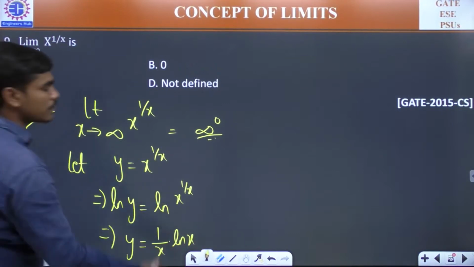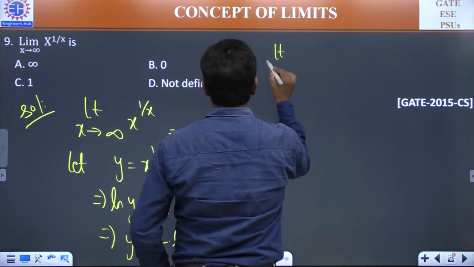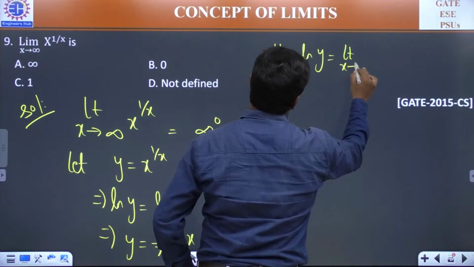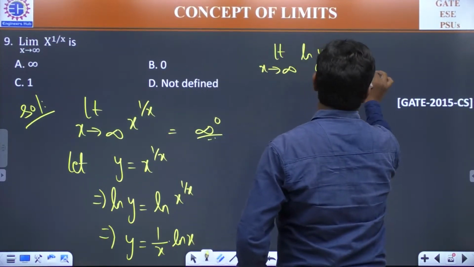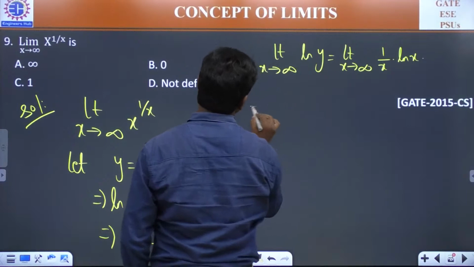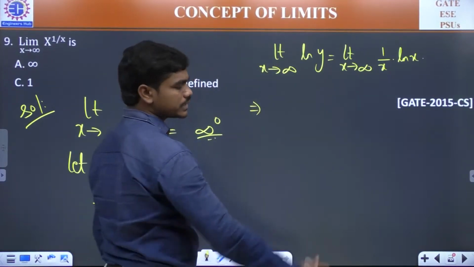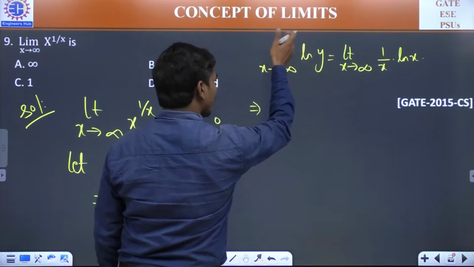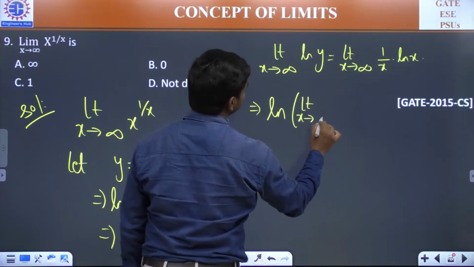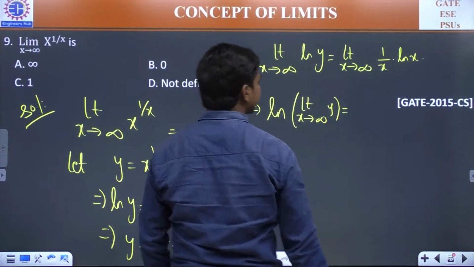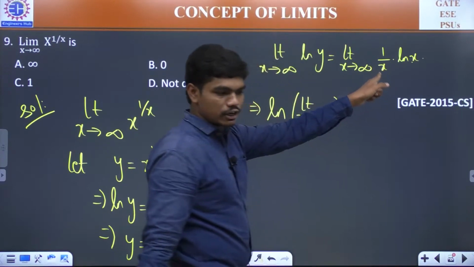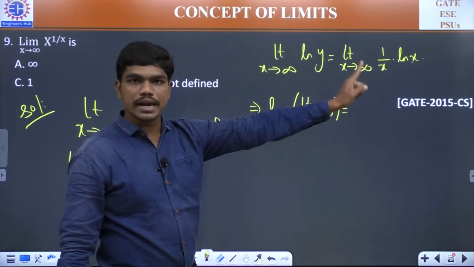So you applied log. Now next apply limit on both sides. Limit x tends to infinity ln y is equal to limit x tends to infinity 1 by x into ln x. Look, this limit is a mathematical operator. So it doesn't matter if you apply ln and then limit, or if you apply limit and then ln. So let us write this as ln of limit x tends to infinity y. This is equal to, now see carefully. If you substitute infinity here, log infinity is infinity. And also if you substitute x is equal to infinity in the denominator, it's giving infinity by infinity form, which means you can go for L'Hospital.